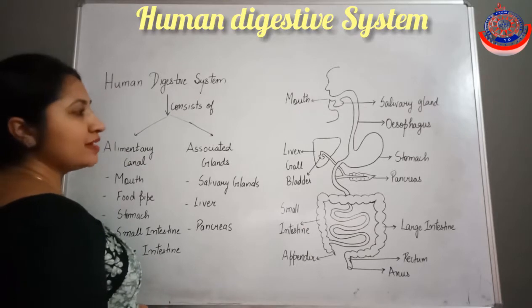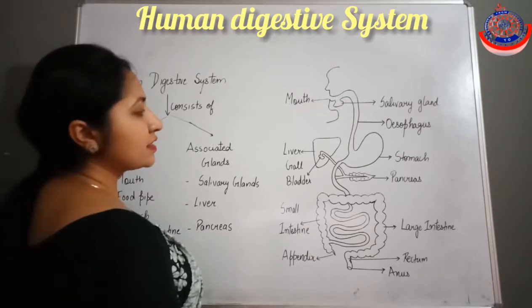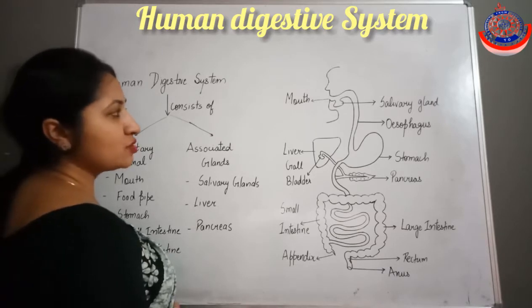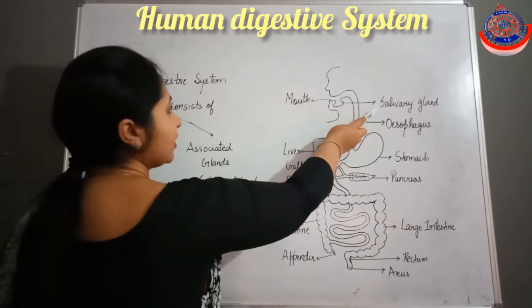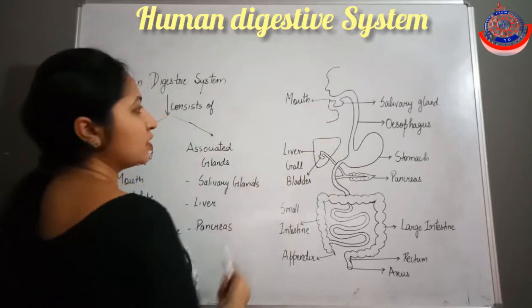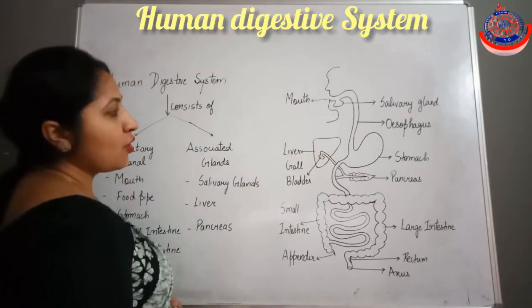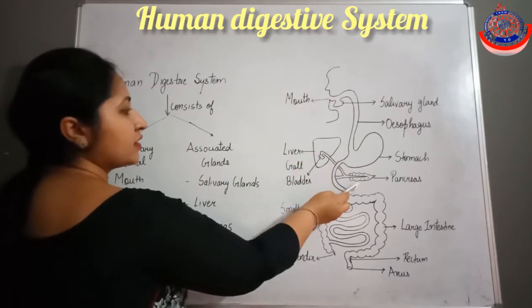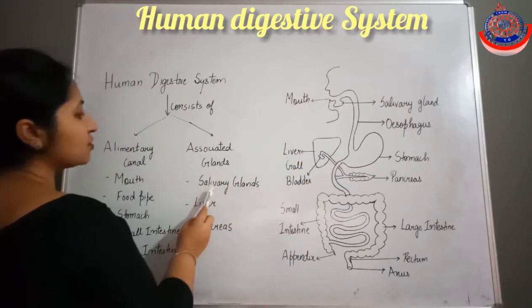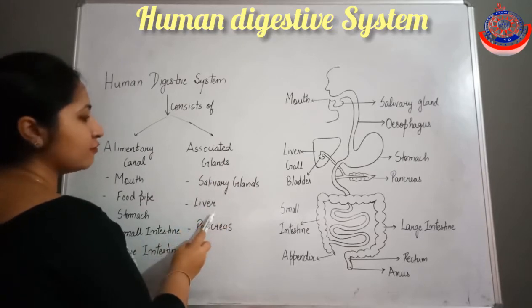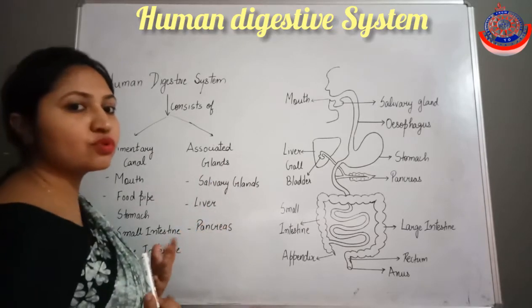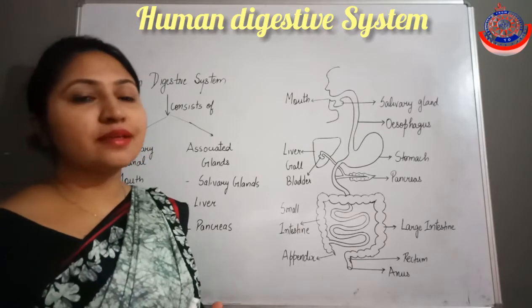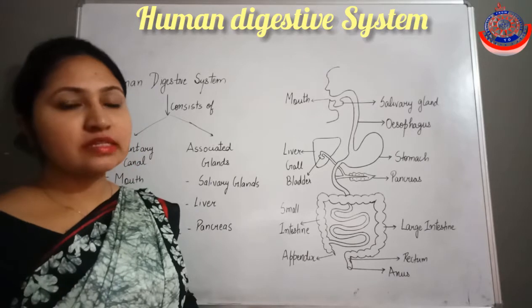So this is known as the alimentary canal, and the various glands associated with it are known as the associated glands, like salivary glands, which are present just below the mouth cavity or the buccal cavity, the liver, which is present here, and the pancreas. So together the associated glands and the alimentary canal make up the human digestive system.